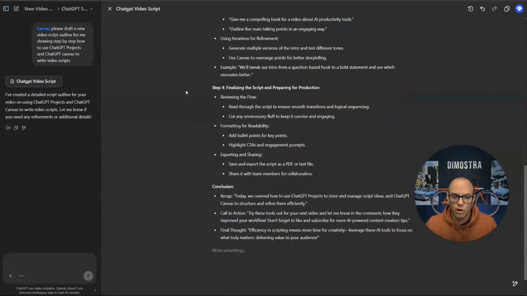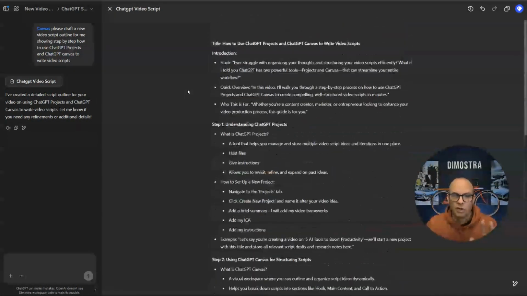So it went through all these different steps. And the great thing about Canvas is that this is dynamic. So I can change this. And this is where it's the huge time saver because you're not copying and pasting things into a Word document. And of course, there's always something that you want to change. And if you're using that method, oftentimes you'll prompt it to change something and it didn't change it the way you would like it, or it changed everything. This, you can be really strategic with your changes.